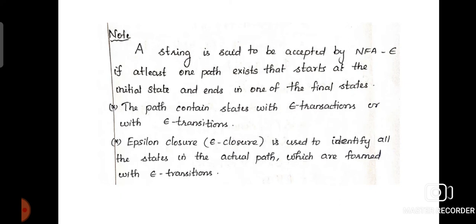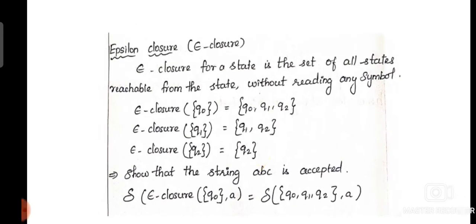Epsilon closure is used to identify all the states in the actual path which are formed with epsilon transitions. Epsilon closure for a state is the set of all the states reachable from that state without reading any symbol. In our problem we have three states, Q0, Q1 and Q2. For all three states, first of all we have to define the epsilon closure. After that, while checking for string acceptability, we may need these values for substitution.